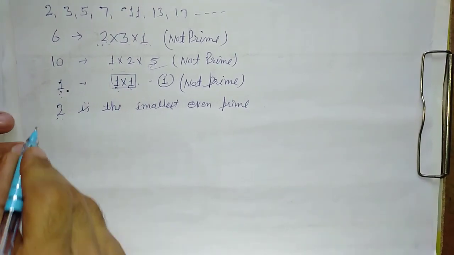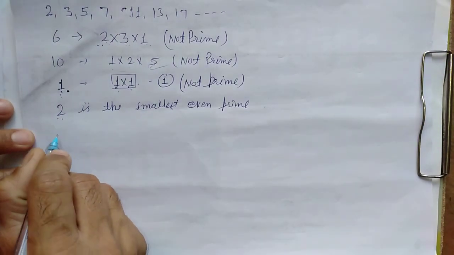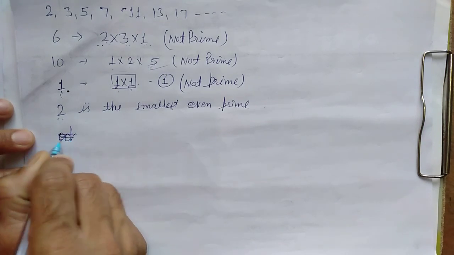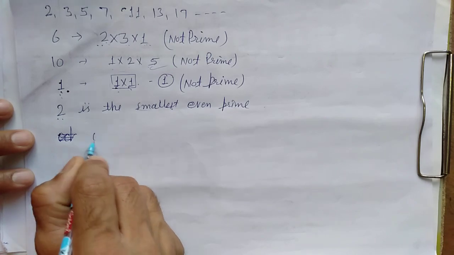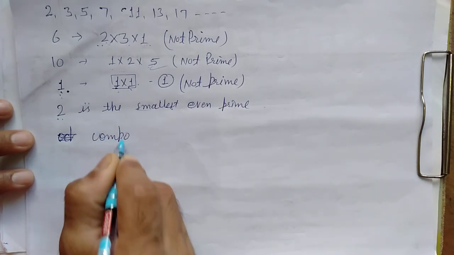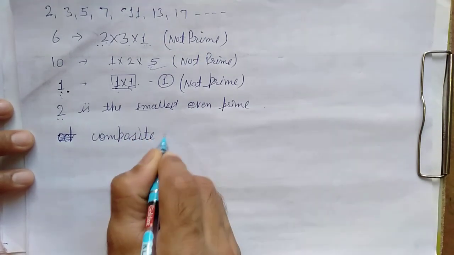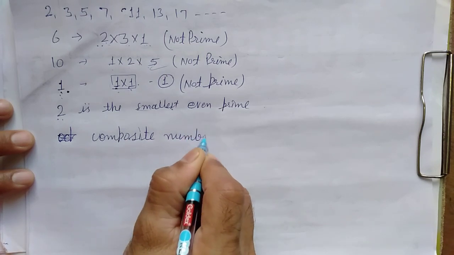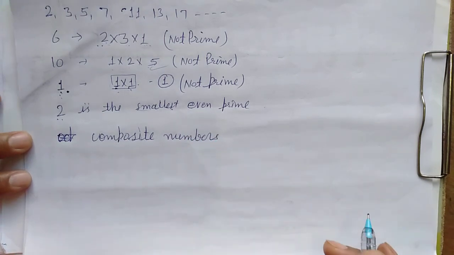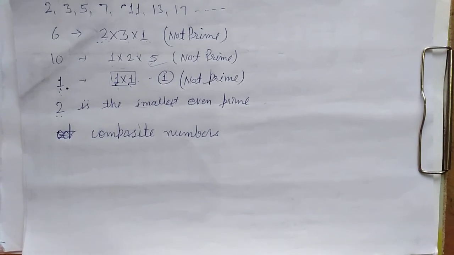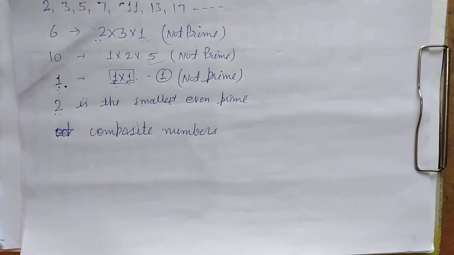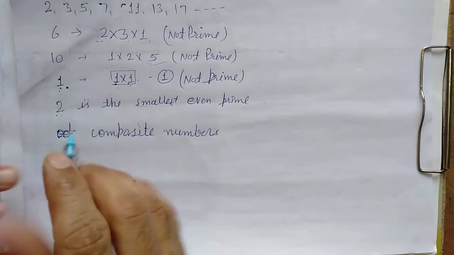Now the next definition: composite numbers. Composite numbers are numbers having more than 2 factors. Right? Here, in prime numbers, 2 factors are there.